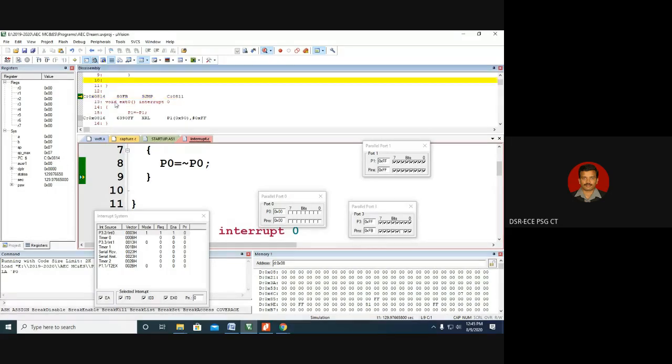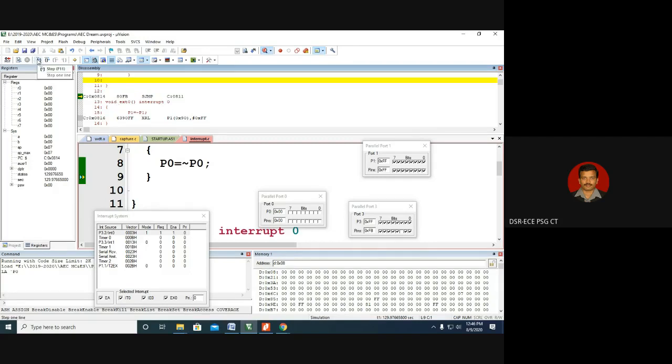When I do the single step, because the interrupt has already occurred and interrupt has the highest priority, the program counter will be loaded with 0003, but 814 is the return address. So the return address will be pushed to the stack, to the 8th location and 9th location, by incrementing the stack pointer as well. Now the stack pointer is pointing to the 07th location of data memory. So whenever the program execution jumps to the interrupt service routine, this return address will be pushed to the stack. So 14 will come to the 8th location and 08 will come to the 9th location. This is how the return address is automatically pushed to the stack whenever the program execution jumps to the ISR. That we are going to experiment now.